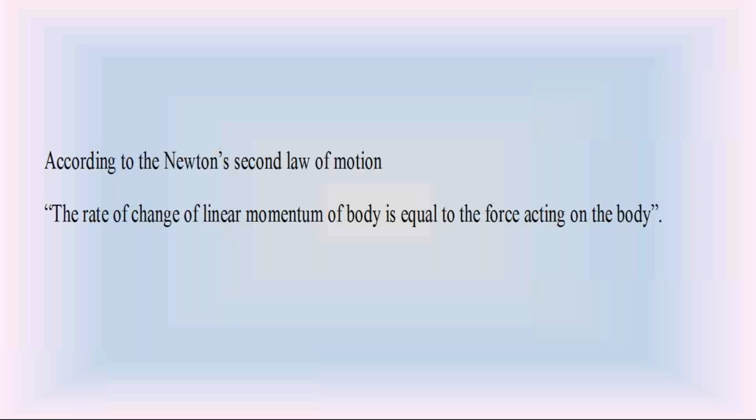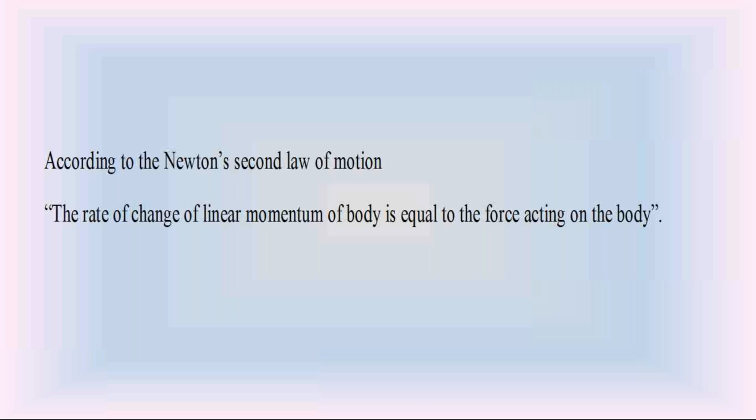So the rate of change of linear momentum is equal to initial linear momentum minus final linear momentum divided by time. It is equal to the force acting on the body. This is Newton's second law of motion.